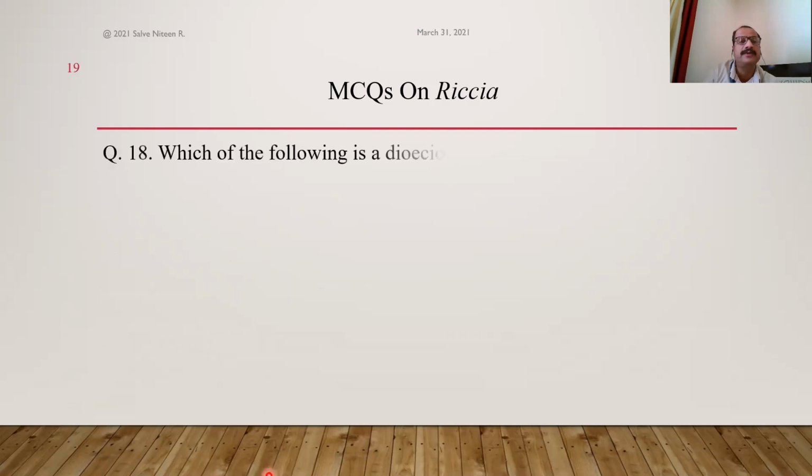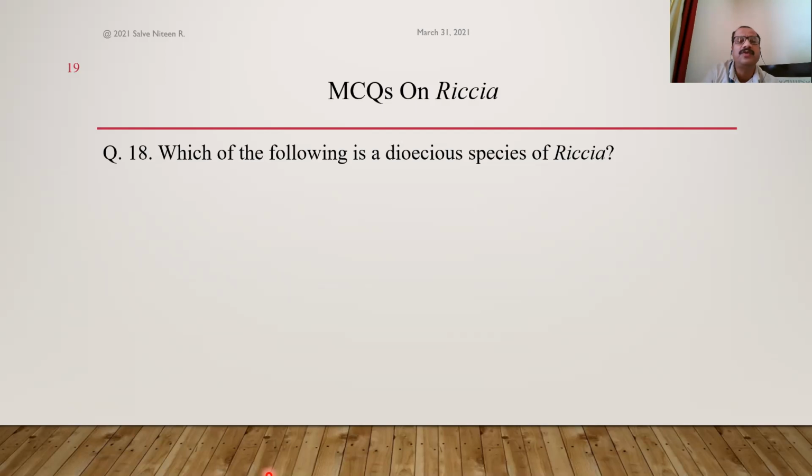Okay. Next question. Which of the following is a dioecious species, or unisexual plant, heterothallic plant, that is, sex organs, male sex organ and female sex organ, are present on two separate, different plants. Such species are called unisexual plants, dioecious species. In Riccia, both types, that is dioecious and monoecious species, are found, unlike Marchantia, which is strictly dioecious. And that is also the characteristic feature of Riccia. That is, in Riccia you can find both monoecious and dioecious forms.